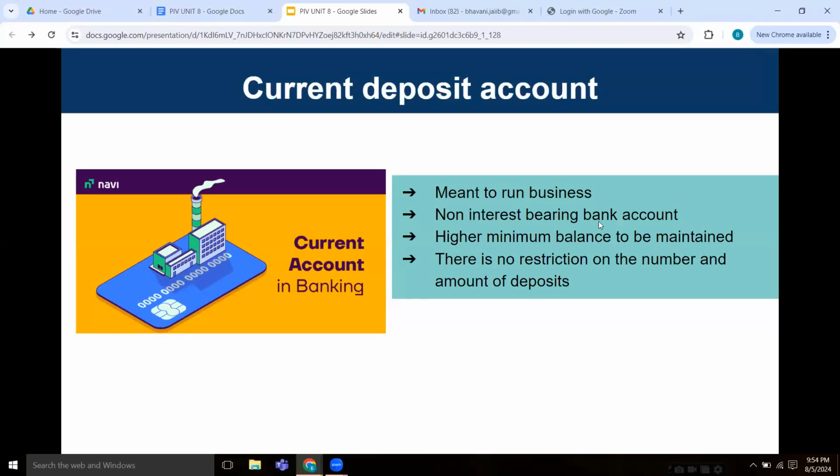Higher minimum balances are to be maintained, and there is no restriction on the number and the amount of deposits. The main advantage of current deposit accounts is that it helps businessmen to make a direct payment to their creditors by issuing checks, demand drafts, pay orders or online fund transfers, etc.